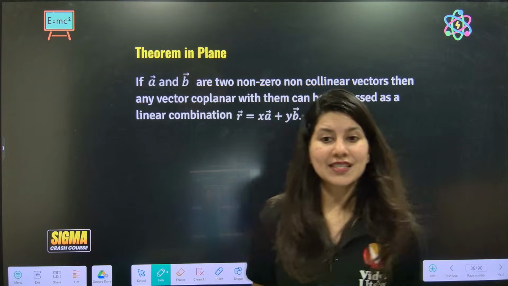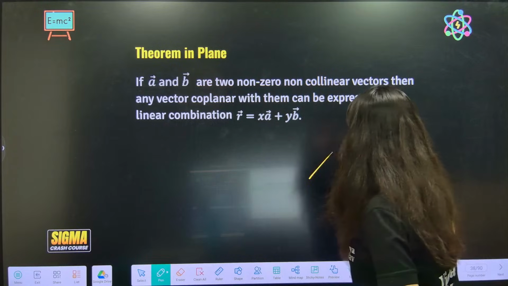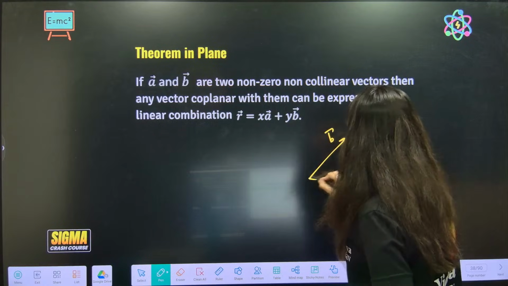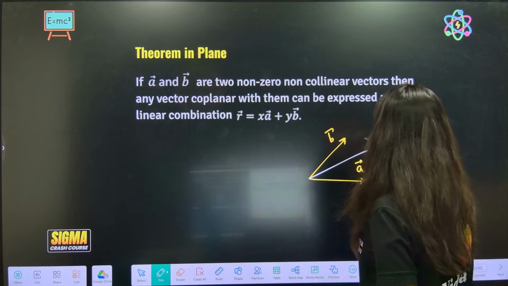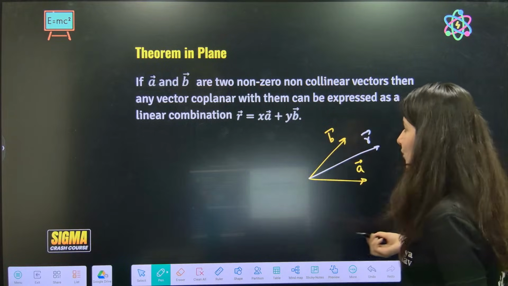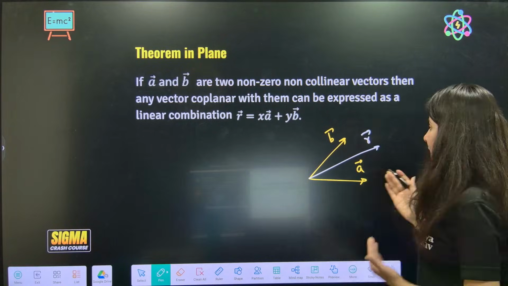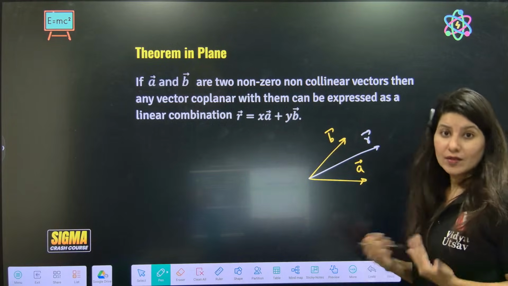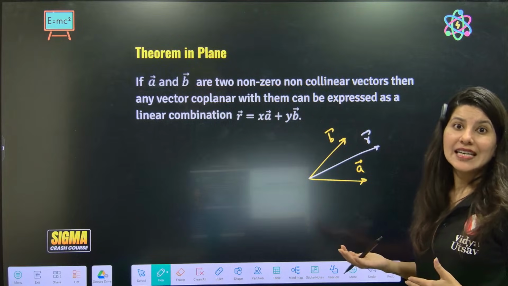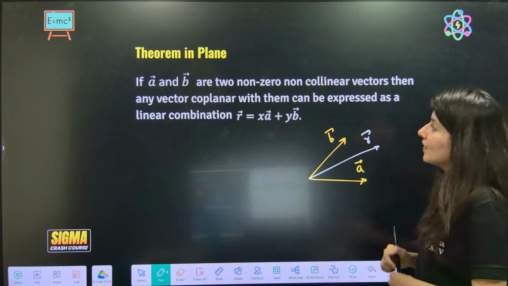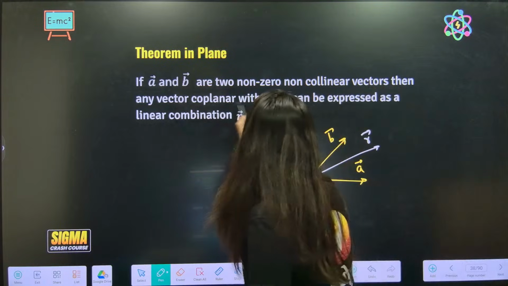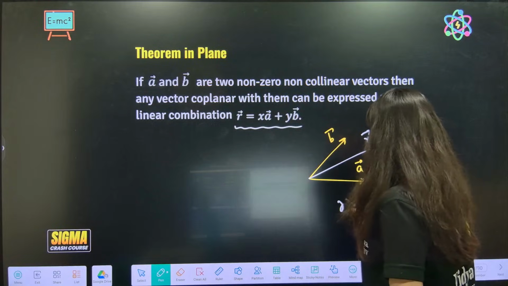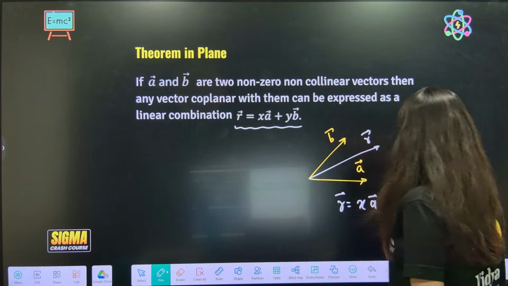Right? What is this theorem in plane which says, suppose two vectors are given to you, A and B. And the third vector you have to write. It could be R vector, C vector. This third vector is coplanar with A and B. Or you can say that third vector is in plane with two vectors. Can you see? Any vector coplanar with other two vectors can be written down as what? So R vector is equal to XA plus YB.